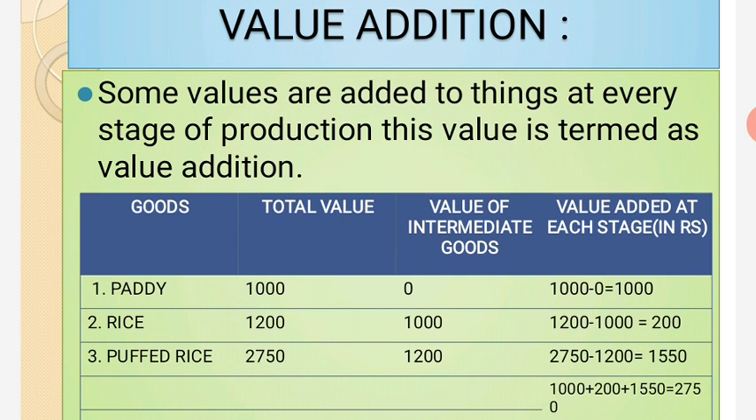Today we are going to start a topic that is value addition, which we have done in the previous lecture also. So, with the help of an example, we will understand what value addition is. Some values are added to things at every stage of production. This value is termed as value addition. If a product is being made, then from the first stage the price of that product goes on increasing. If the form changes from one product to another, the price also changes.